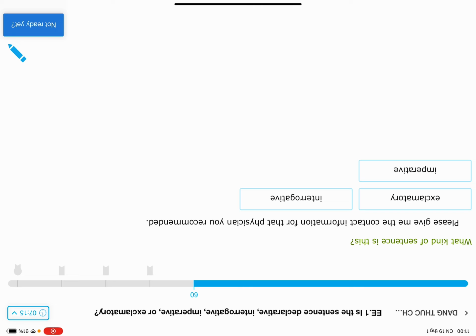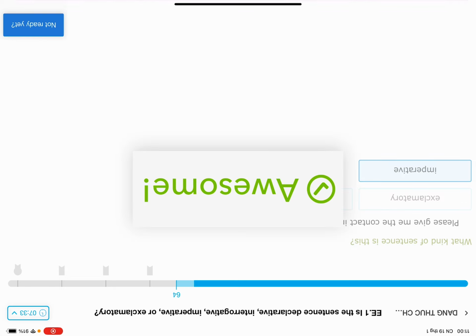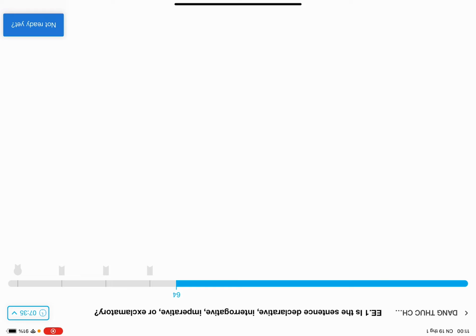It would be between imperative or declarative, but there isn't any declarative in here, so it's definitely an imperative. And anyway, this sentence also gives us a command. It said please give me the contact information. It is commanding them to give us the contact information. So it's definitely imperative.